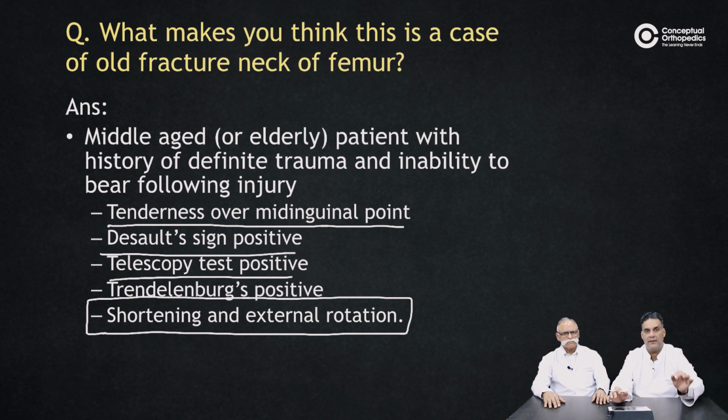So you should be knowing how to palpate it, and the mid-inguinal tenderness or the tenderness at the base of the Scarpa's triangle, as they call it, is indicative of neck femur. The trochanteric tenderness goes towards the trochanter with an irregularity more so, because you can have a trochanteric tenderness also in the neck femur because they are very close. And the telescopy is classical of non-union neck femur.